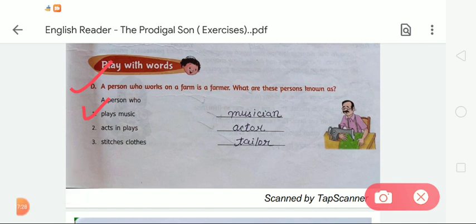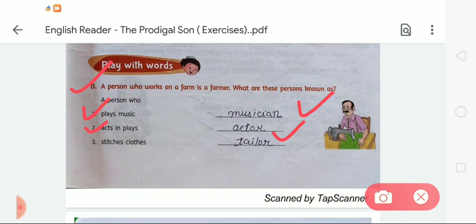So what do we call a person who plays music? We call them a musician. Here we have to write musician on the given blank. What is the spelling of musician? M-U-S-I-C-I-A-N, musician. Okay, now the second is acts in plays. So what do we call them? Actor. What is the spelling of actor?